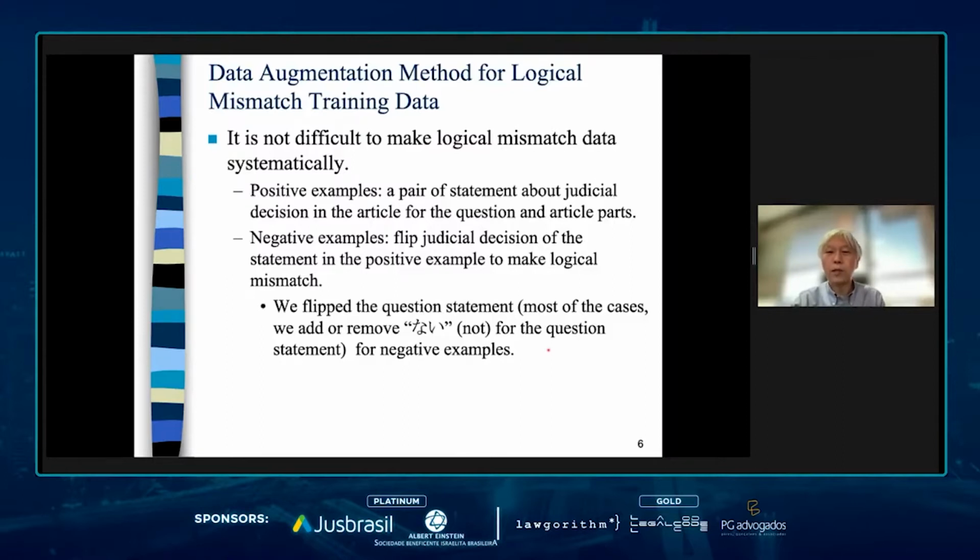For the positive example, we pick a sentence about a judicial decision in the article and use it for both the question part and the article part. Negative examples are made by flipping the judicial decision of the sentence statement in the positive example to make a logical mismatch. We flip the question statement. In most cases, we add or remove not in the question statement for the negative example.